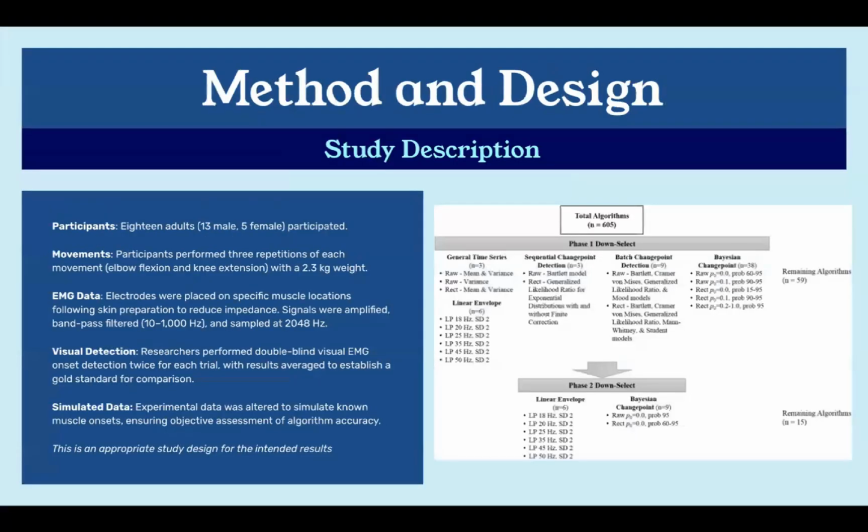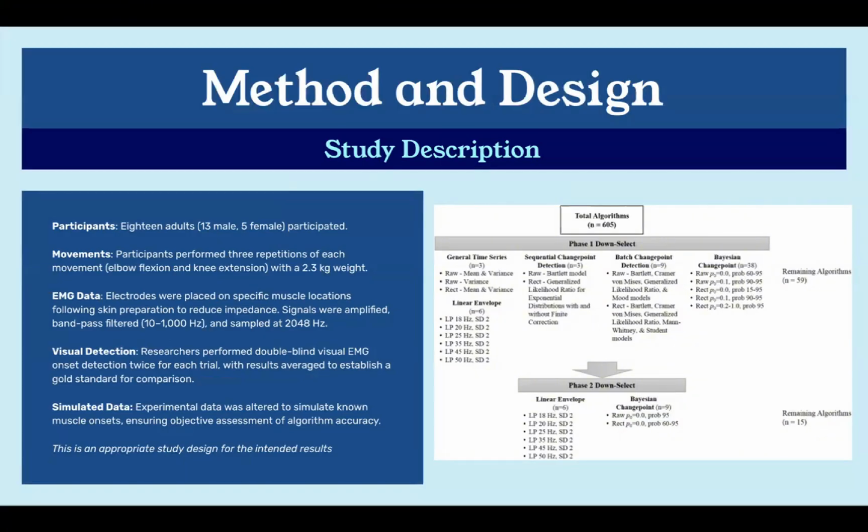For the method and design, there were 18 adults, as mentioned, and the participants performed 3 repetitions of each movement, elbow flexion and knee extension, with a 2.5 or 2.3 kilogram weight. The electrodes for the EMG data were placed on specific muscle locations following skin preparation to reduce impedance and noise. These signals were then amplified, bandpass filtered, and sampled at 248 hertz.